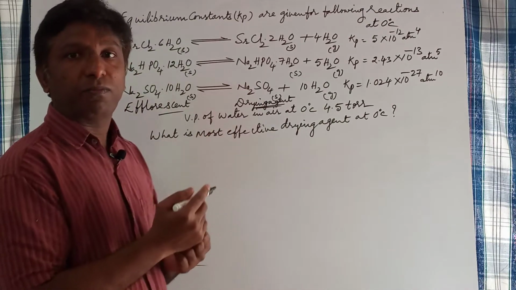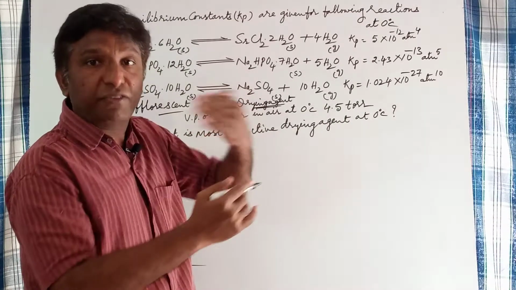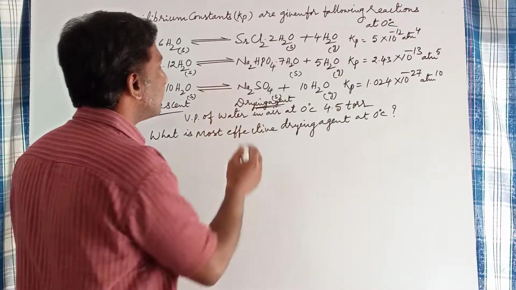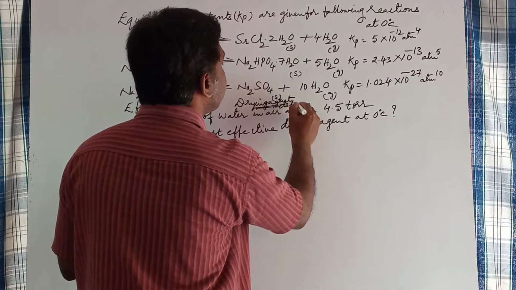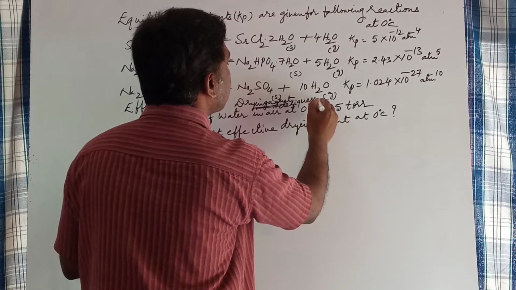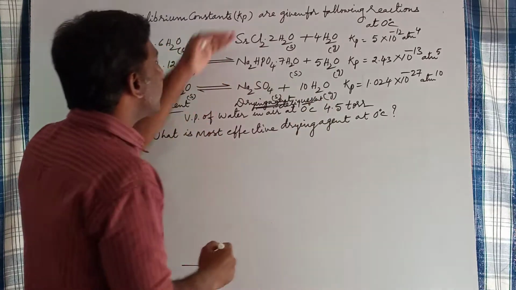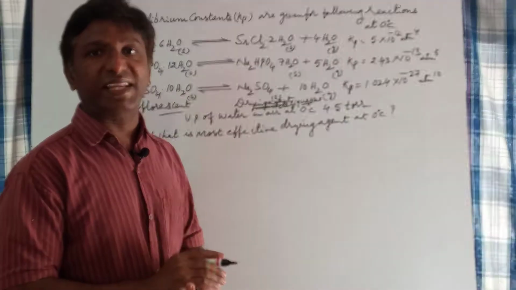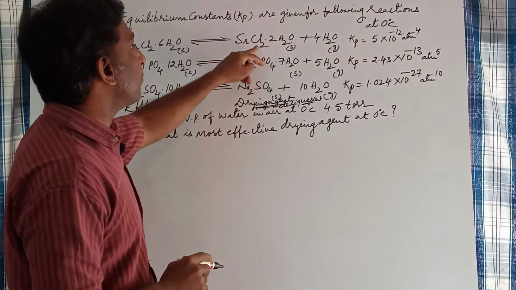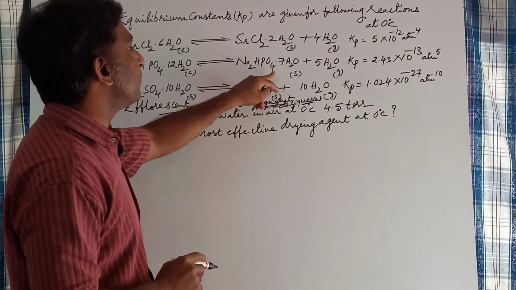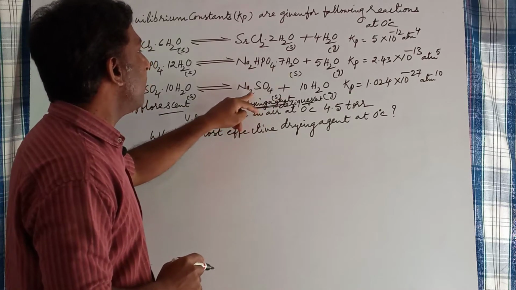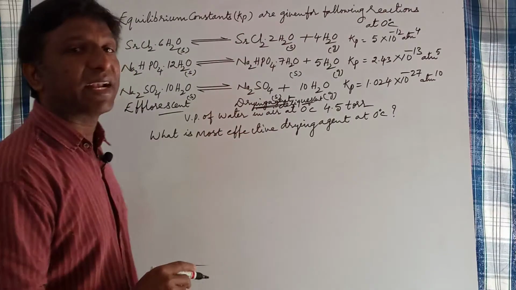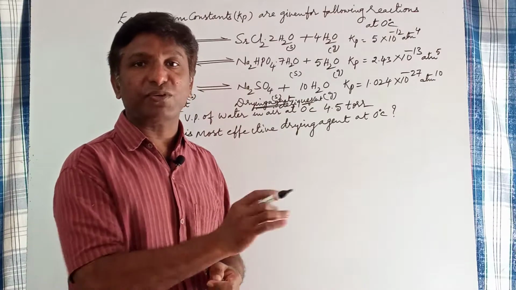Those which absorb moisture from the surroundings and dissolve into that moisture, if they are soluble in water, are called deliquescent substances. Drying agents are deliquescent. So the chemical species given in the product side having fewer water molecules or no water molecules can act as drying agents. So here strontium chloride dihydrate, sodium hydrogen phosphate heptahydrate, sodium sulfate, all these can act as drying agents. But out of these, which one acts as the most effective drying agent? That is the question given.